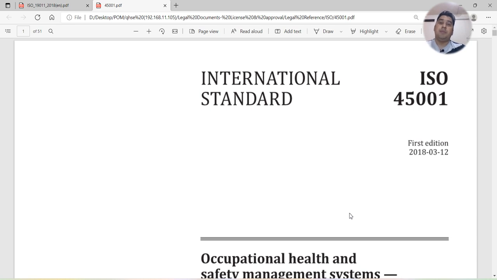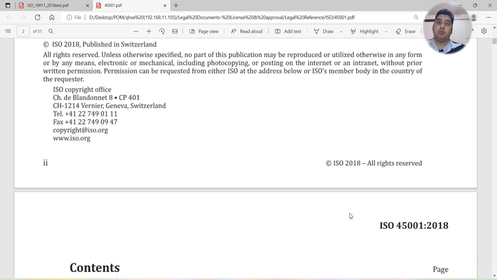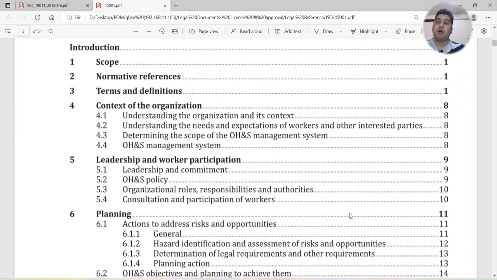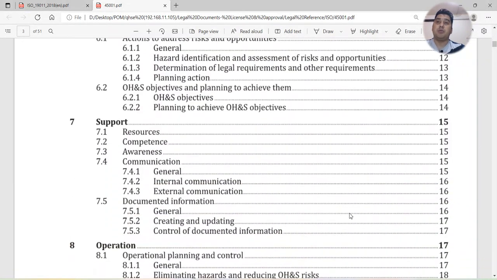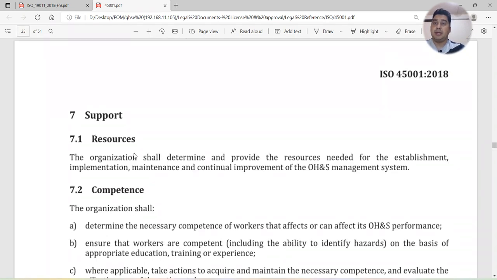So in my previous video I covered clause number 7, and today I will start from clause number 8. Today I will finish all the clauses, till clause 10. So let's start clause number 8.